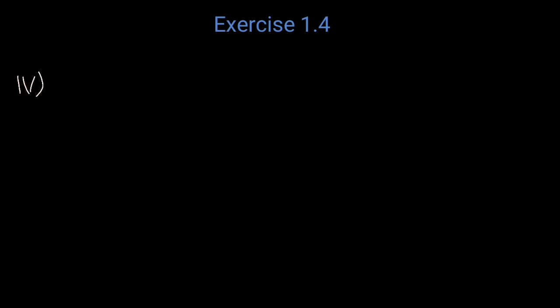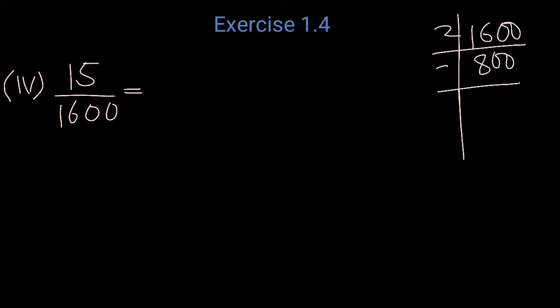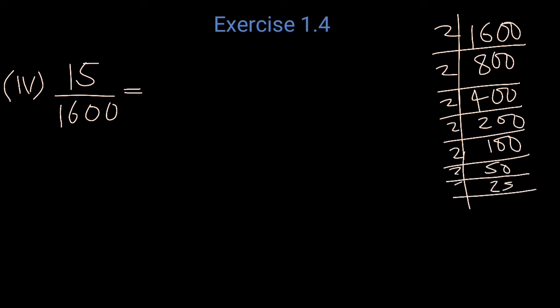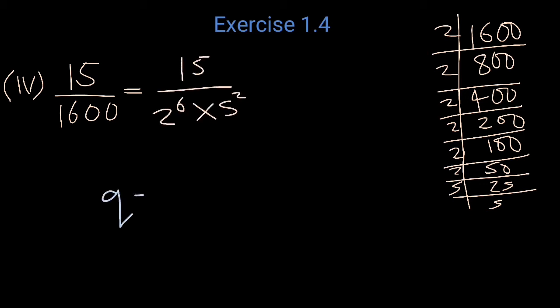Fourth one, 15 by 1600. The factors of 1600: divided by 2, 800, divided by 2, 400, again 2, 200, 2, 100, again 50, again 25, divided by 5, 5. So we can write it as 15 by 2 raised to 6 into 5 raised to 2. Here q is in the form of 2 raised to n, 5 raised to m. So it is a terminating decimal.